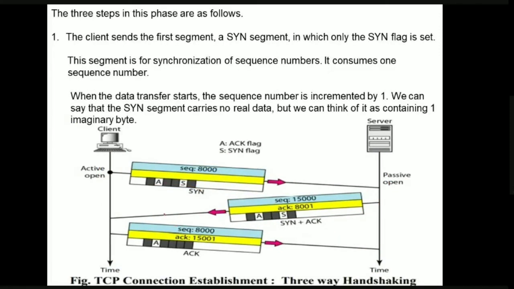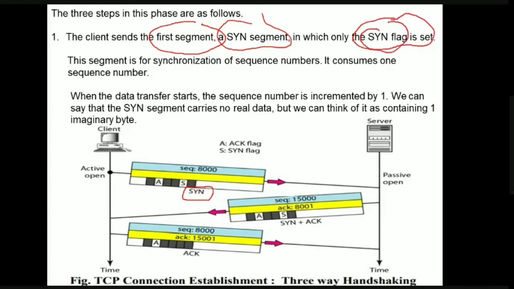Let us just discuss the first step. The client first sends the first segment, which is called a SYN segment. We already discussed that the SYN segment is used for connection establishment, right? So for this reason, we send a SYN segment where only the SYN flag is set. In the TCP header, only the SYN flag will be set. When the SYN flag is set, it means the client is ready to send a particular connection establishment request to the server.